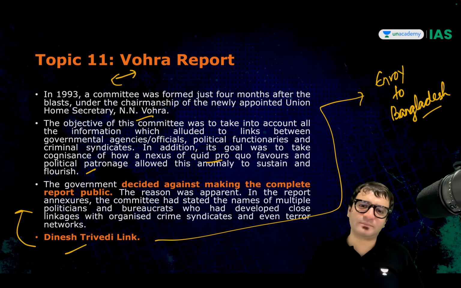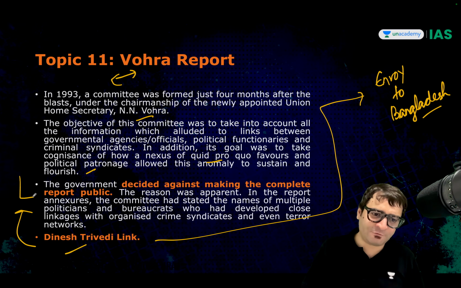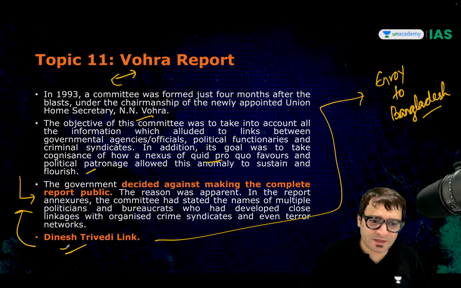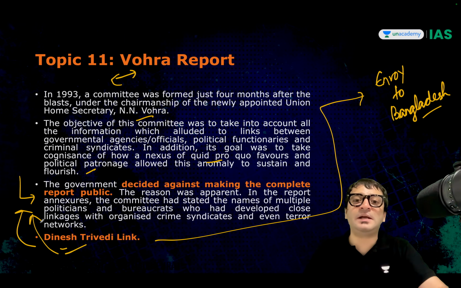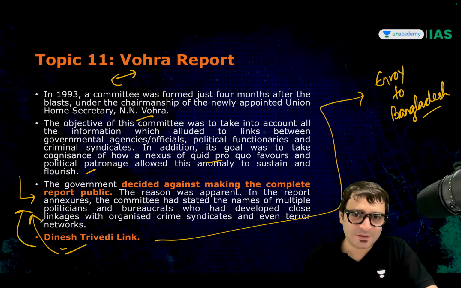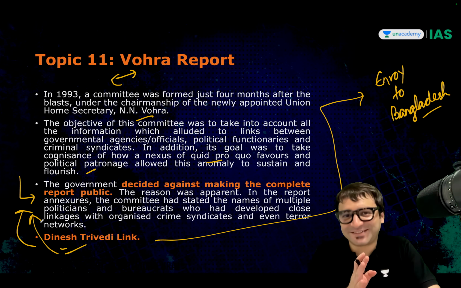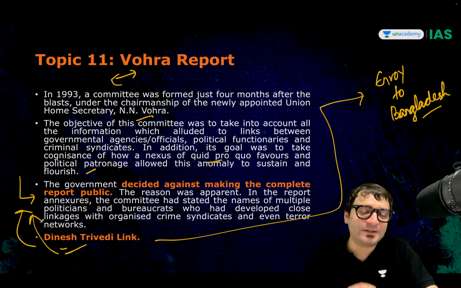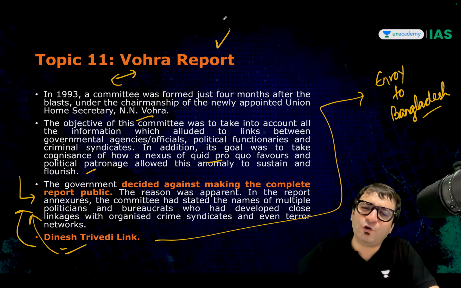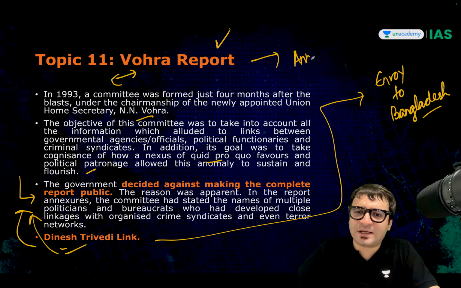This report was given, but then the full report was never made public. Mr. Dinesh Trivedi approached the Supreme Court: my lord, please ask the government to release the full-fledged report. Why is only half the report released? Then the Supreme Court later on dismissed this petition. The Supreme Court said, no, the full report has been released. But it is only that with this report, there were some annexures which were added.